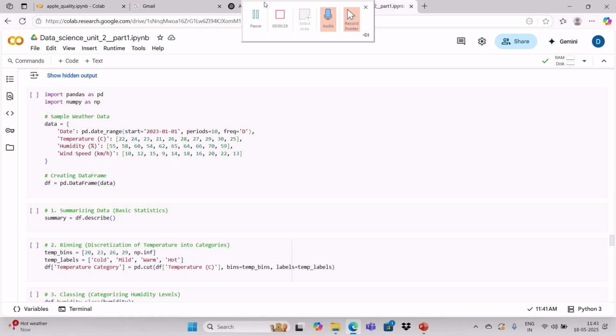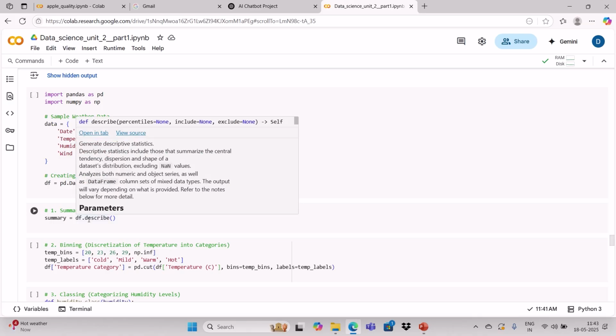In the same way as we can create the data set, we have already discussed how to create it: import pandas as pd, import numpy as np. Then we create the date column, temperature, humidity, wind speed. We have created 4 columns, and we are creating them in a data frame format, right? So what other things can we do with the help of data transformation techniques? I will discuss this today, and outliers also.